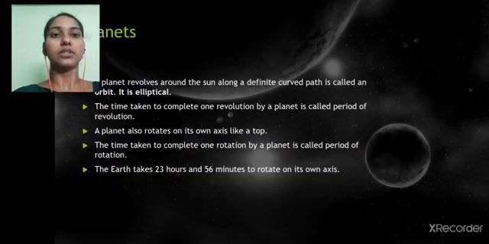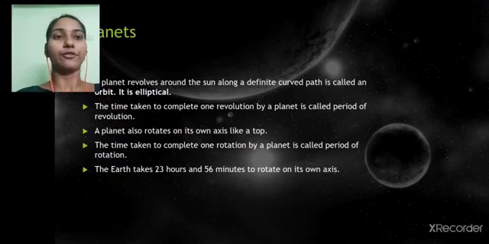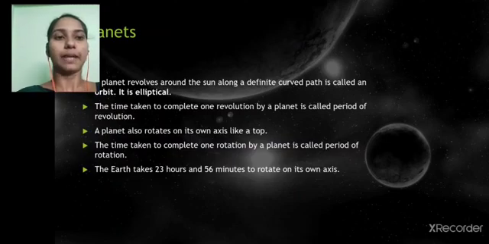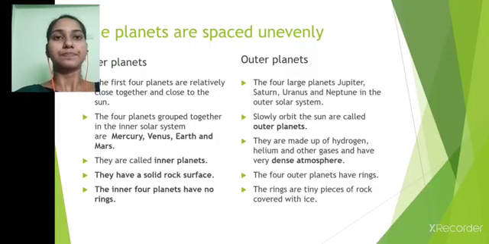A planet revolves around the Sun along a definite curved path called an orbit. It is elliptical. The time taken to complete one revolution by a planet is called the period of revolution. A planet also rotates on its own axis like a top. The time taken to complete one rotation by a planet is called the period of rotation. The Earth takes 23 hours and 56 minutes to rotate on its own axis. The planets are spaced unevenly.